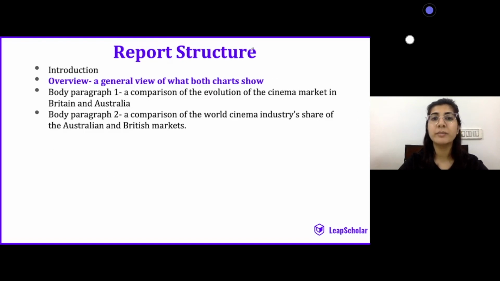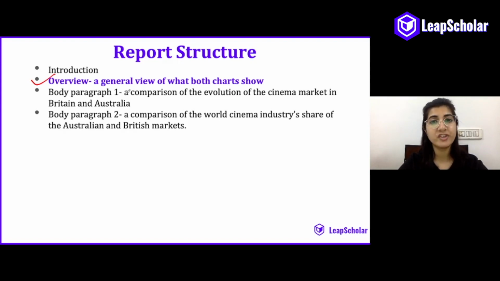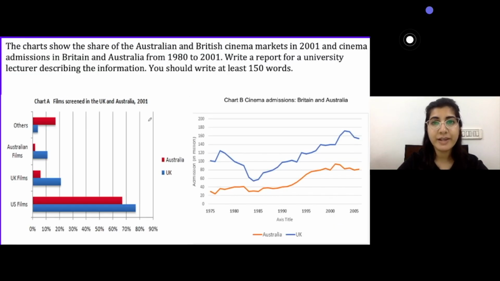Looking at our report structure again, next comes our overview, wherein we have to give the general trend of both the charts. So all we have to do is write two sentences talking about the general trend of each chart. To do that, we'll have to look at our charts. Let's see how to decide the general trend of the charts. I want you to pause the screen and analyze the charts for 30 seconds and try to look at what is the general trend in both charts.